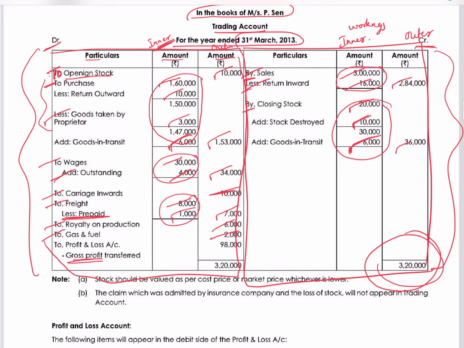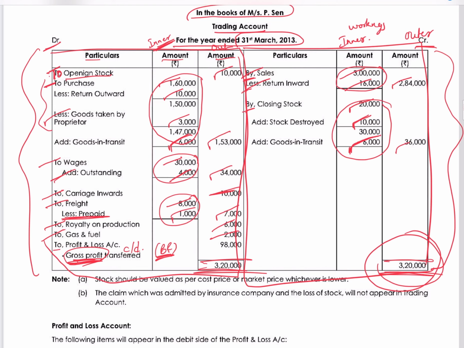So we'll call it gross profit. We'll write it as gross profit carried down. It's a balancing figure. I'm just writing this to understand that it is a balancing figure to make both sides tally at 3,20,000. Okay. So to gross profit carried down 98,000.